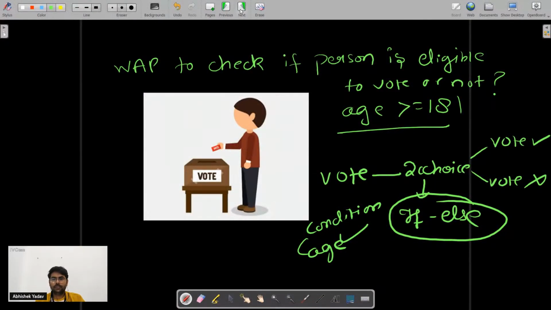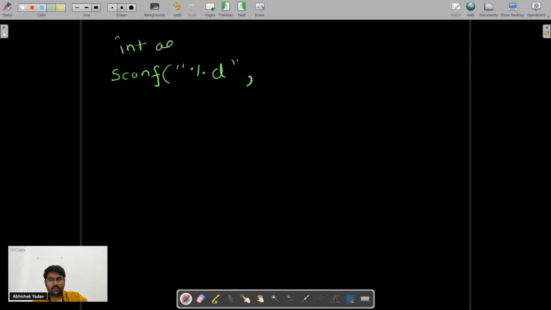So guys, in order to take input from the user, we have the scanf function, and inside this scanf, first I have to give what type of data I want to take as input. Since I want to take an integer as input, I will use %d, after that a comma, and I'm taking one variable, int age here. So this is where we are declaring a variable, at this line.